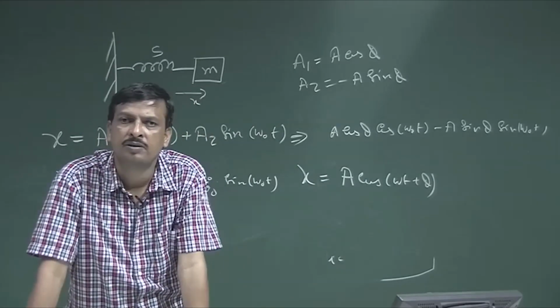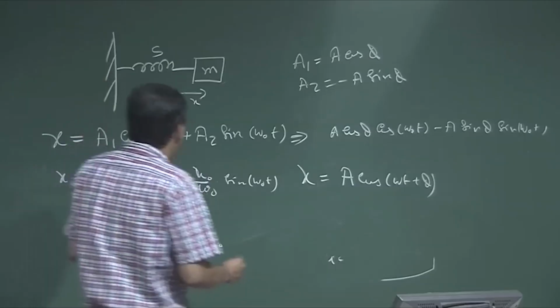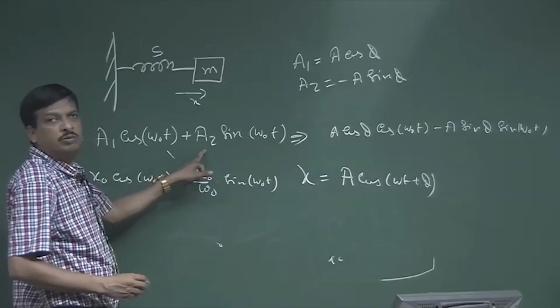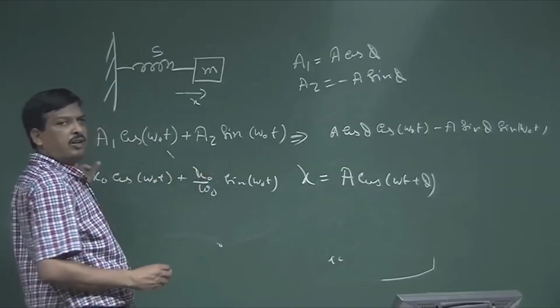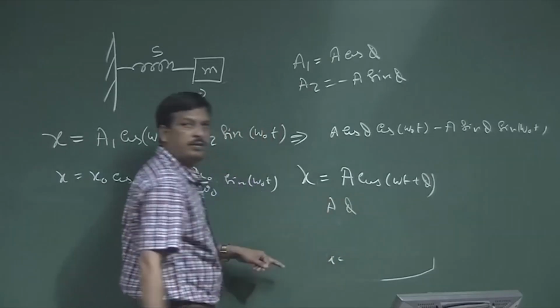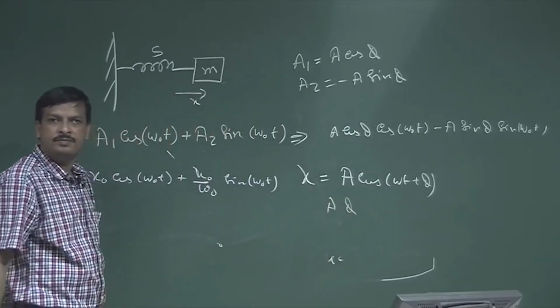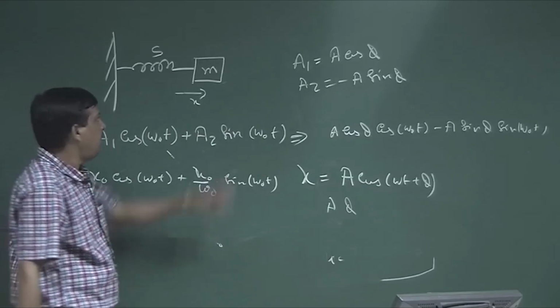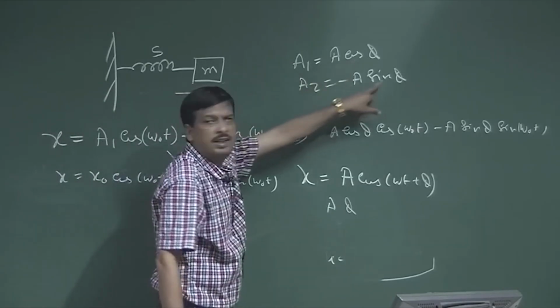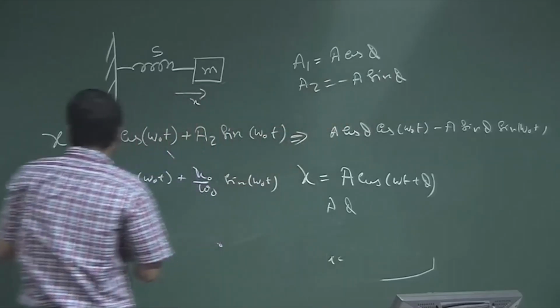Okay. Now, from the initial condition I know the value of a1 and a2. Now, from the same initial condition I should get the value of a and phi. Now, if I see a1 and a2, a cos phi, a sin phi, now, what is x0?